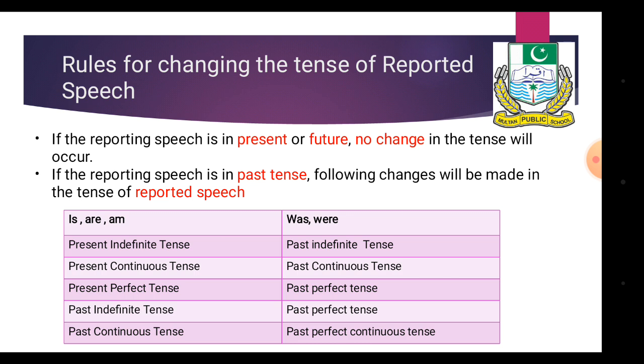The first column is also about reported speech. When it is converted into indirect, the second column tells about the changes that will happen. Is, are, am will be changed into was, were. Present indefinite tense will be changed into past indefinite tense. Present continuous tense will be changed into past continuous tense. Present perfect tense will be changed into past perfect tense. Past indefinite tense will be changed into past perfect tense. And past continuous tense will be changed into past perfect continuous tense.